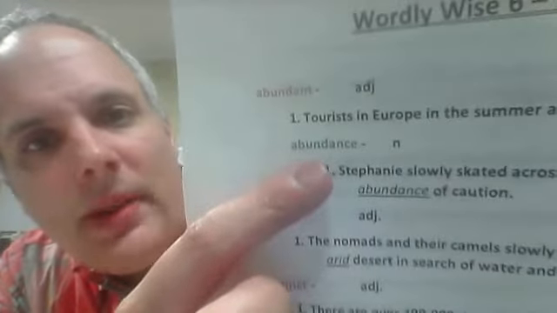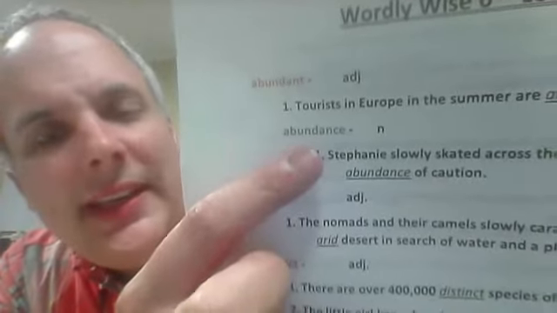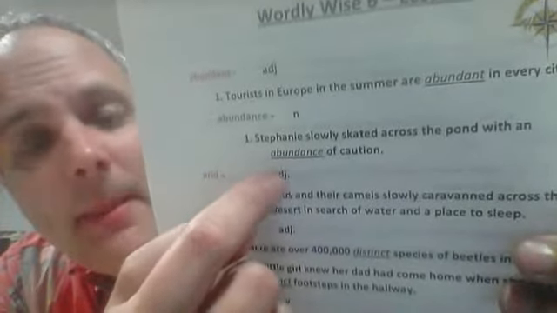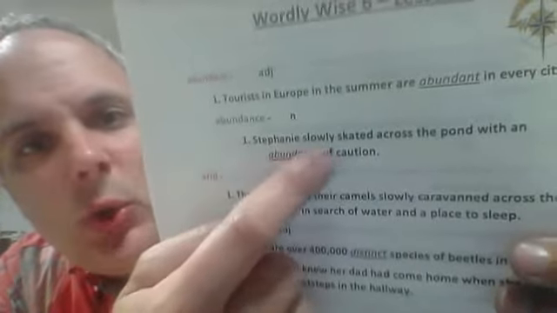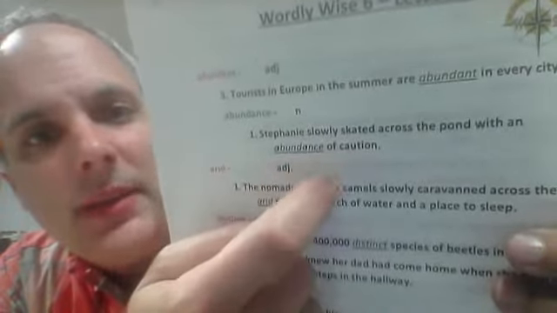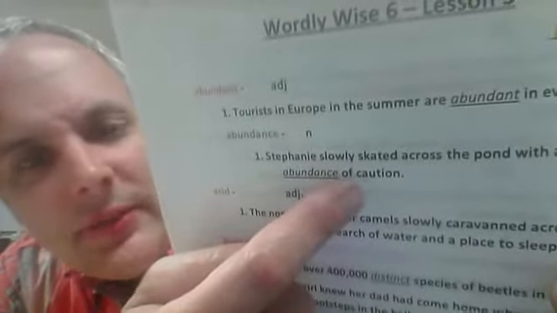Abundance is a noun, okay? Usually we say in abundance, or we can say an abundance of something. So Stephanie slowly skated across the pond with an abundance of caution, okay? So an abundance of something, usually it's something safe or something like that. So when we say an abundance of something, it usually means that you have lots of it, okay? You're being really careful. An abundance of caution, okay?